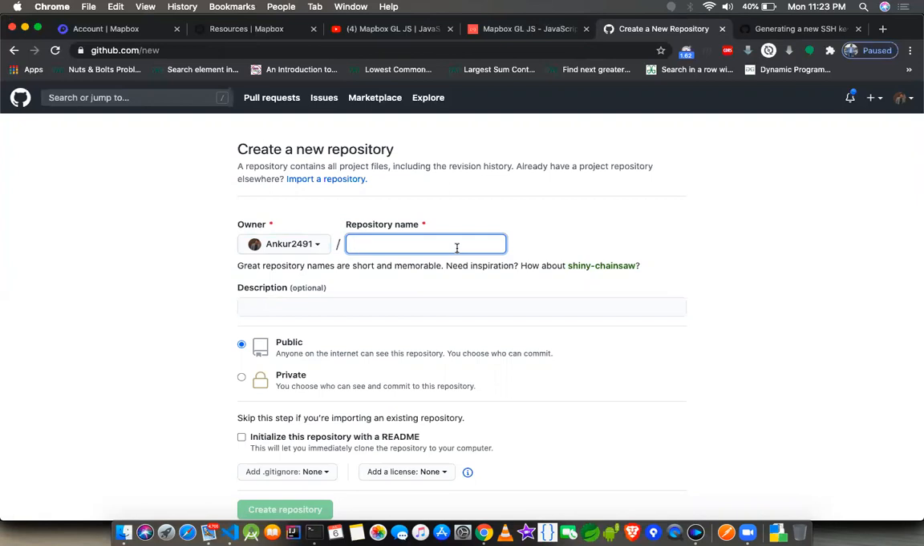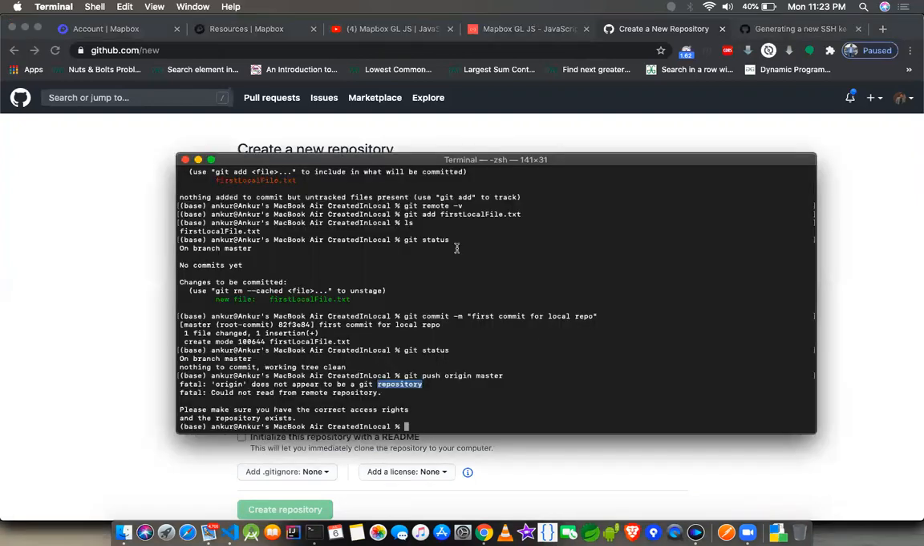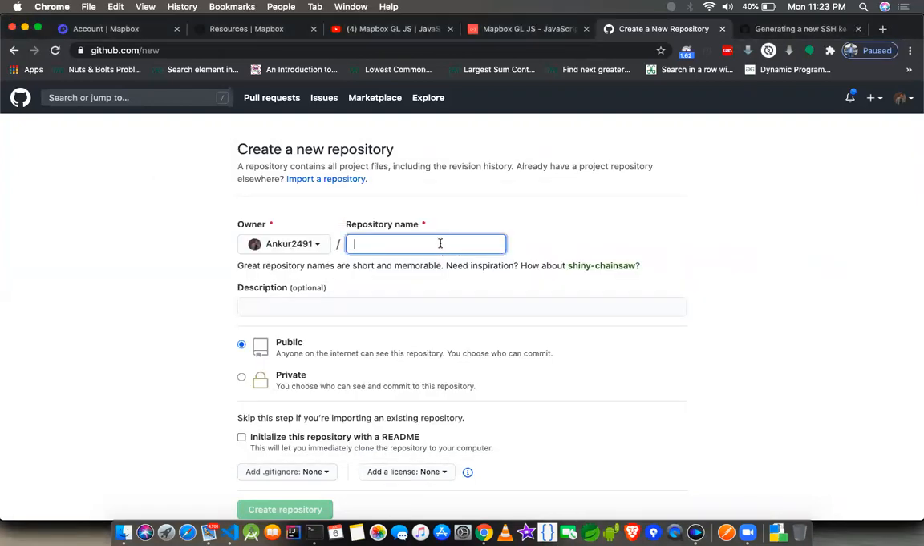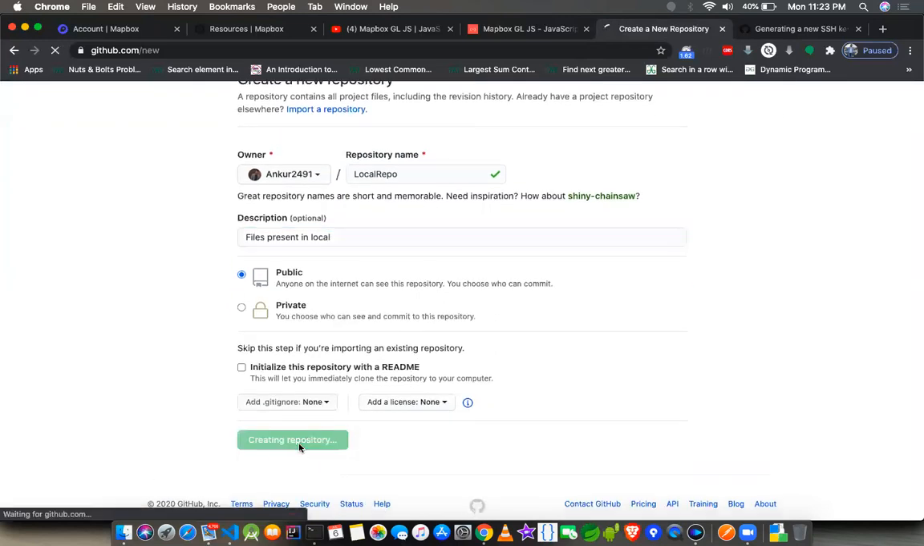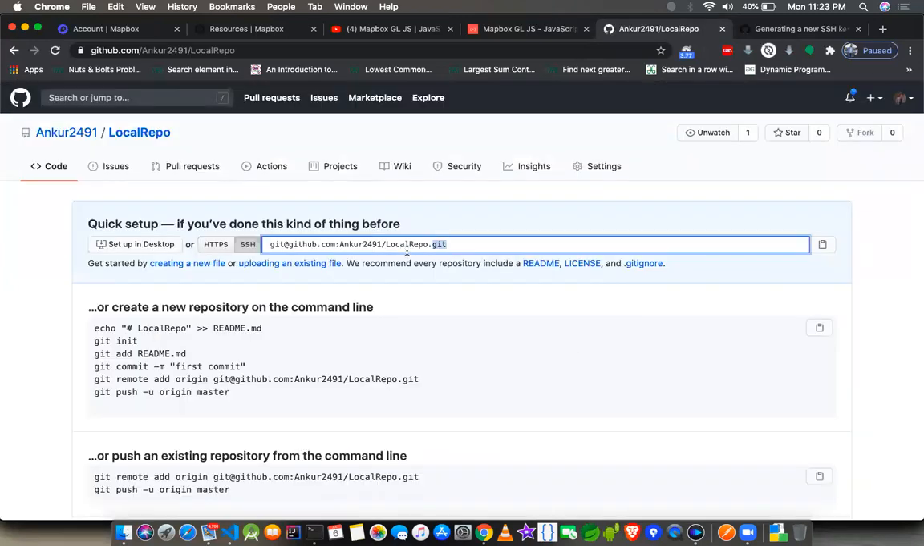So in this case I can name it anything, by the way. So let me show you one thing. I'll just name it anything, like a local repo or something, just some fancy name. Files present in local, something like this. And if I do create repository, it gives me a local repo git.